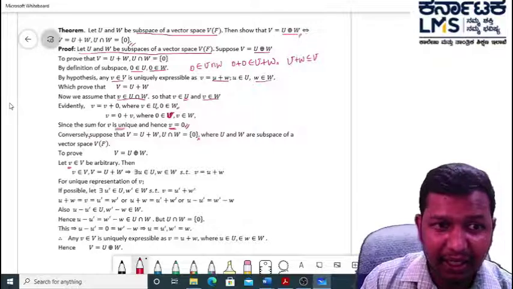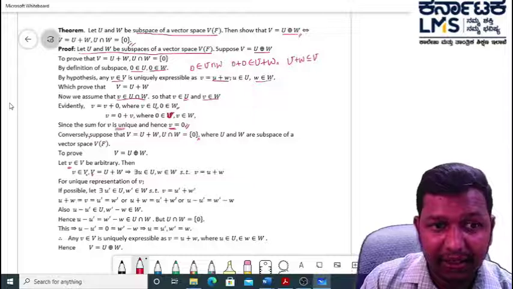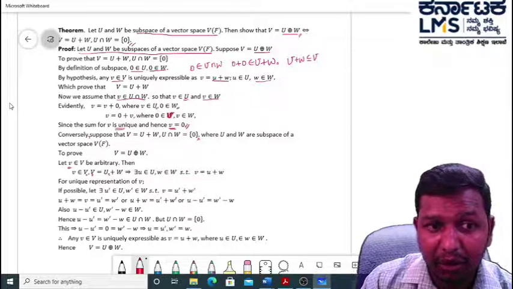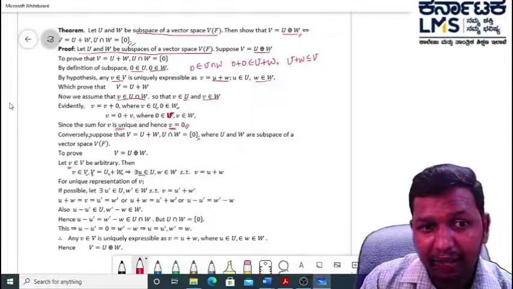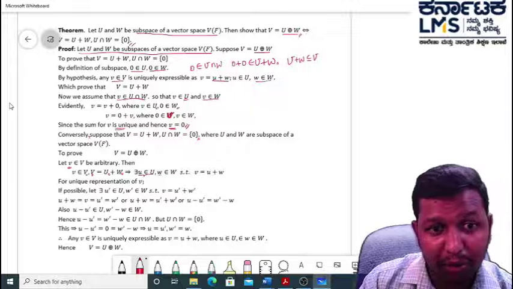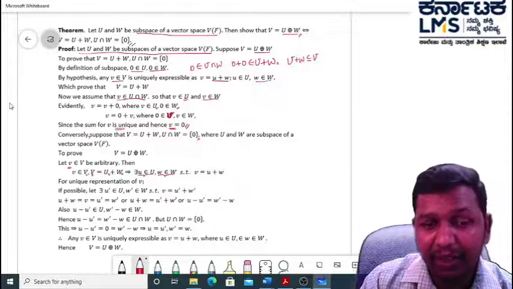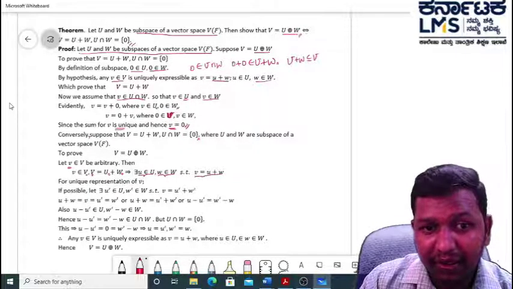Then v belongs to capital V, but capital V is a linear sum of capital U and capital W, which implies that we can find a small u from capital U and small w from capital W, such that small v is equal to small u plus small w.